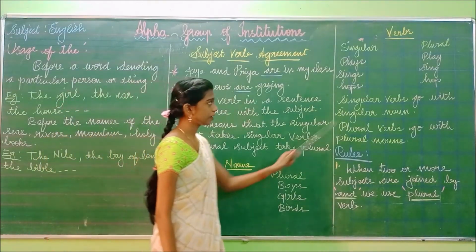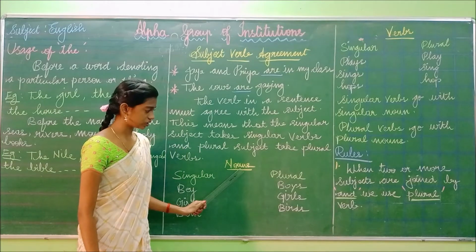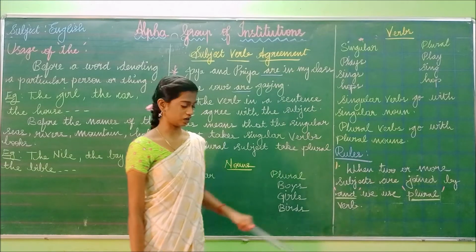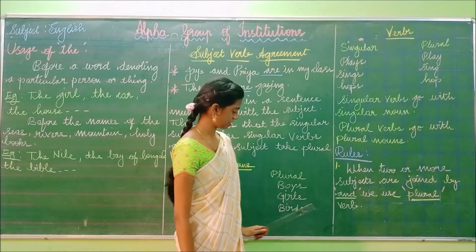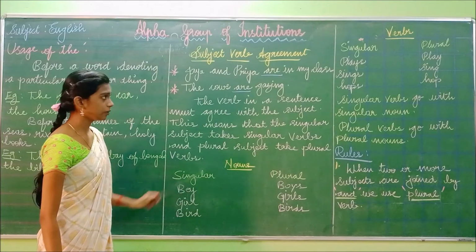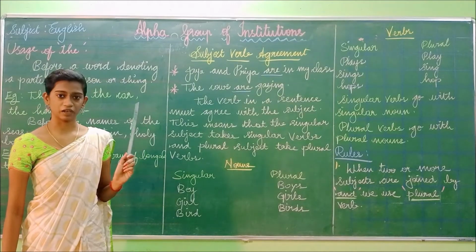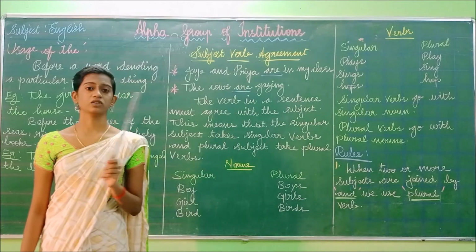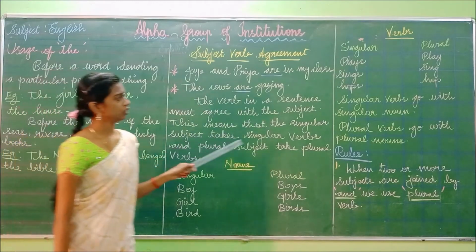And boys play. The nouns are in plural. This noun is nothing but the subject. So the subject is plural. How should the verb be? The verb should also be plural. Boys play, girls sing, birds hop. Have you understood this? You should not say boy play, girl sing, bird hop. If the subject is singular, you have to use the verb in singular. If the subject is plural, you should use the verb in plural form.